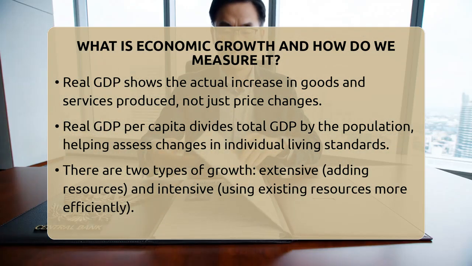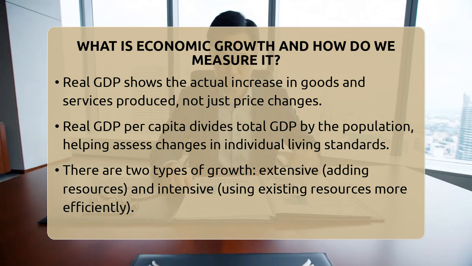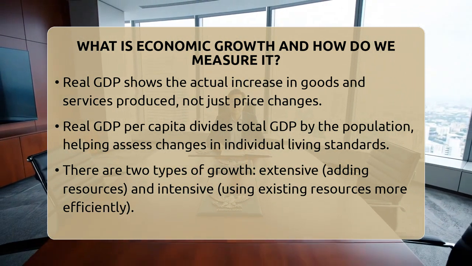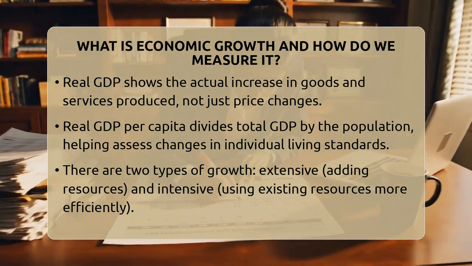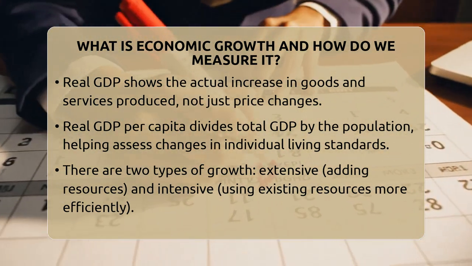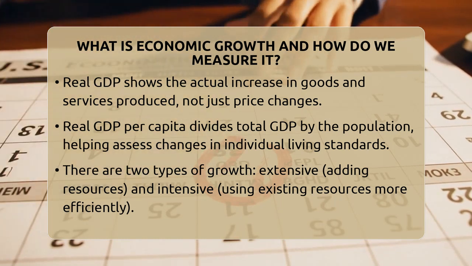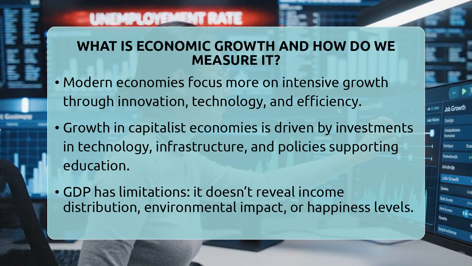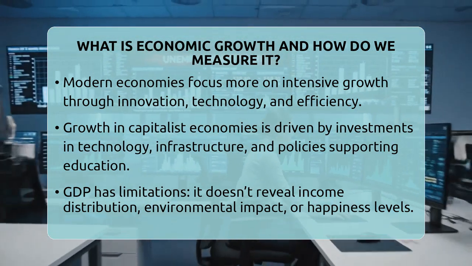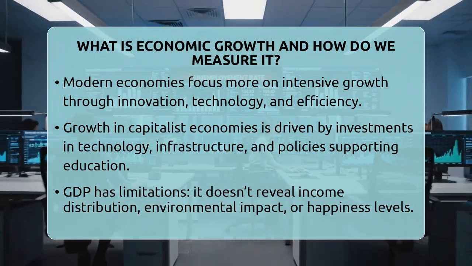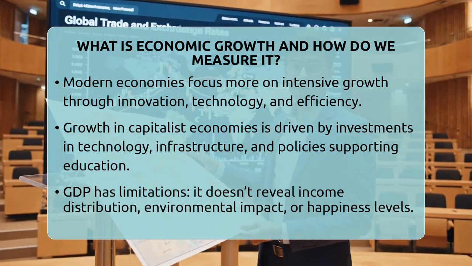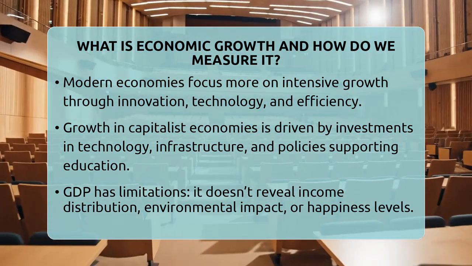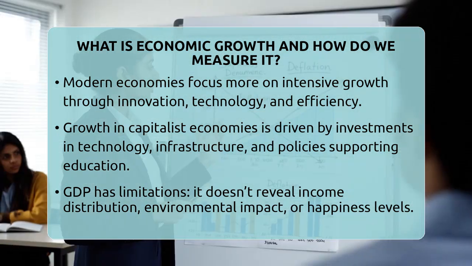There are two main types of economic growth. One is extensive growth, which happens when a country adds more resources like workers or capital. The other is intensive growth, which comes from using existing resources more efficiently. Modern economies, especially those based on capitalism, focus more on intensive growth. This is because innovation, better management, and technology help produce more with the same resources. It's often seen as more sustainable and better for long-term progress.